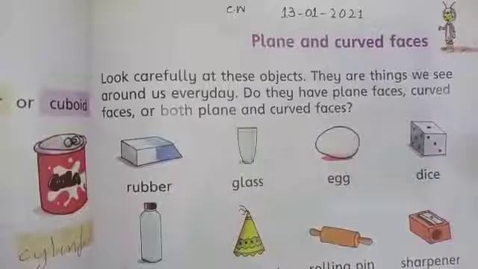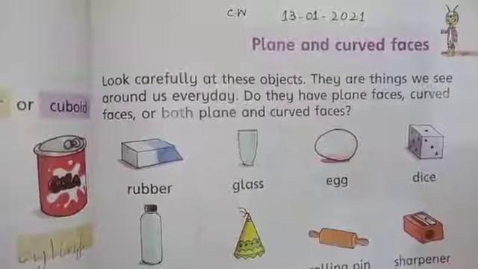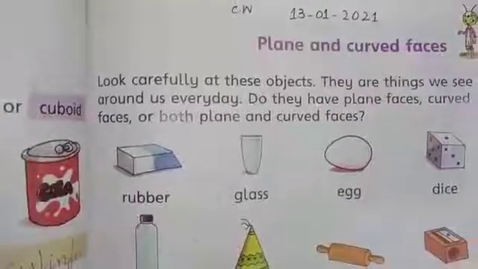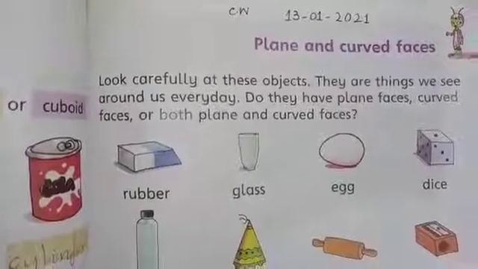So do page number 162 in your countdown books. It is the last page of our syllabus. Our syllabus has finished. Do your work in neat handwriting and also learn the definitions of solid shapes.